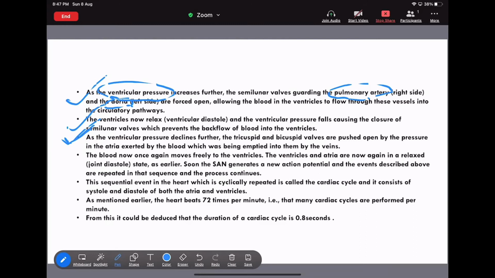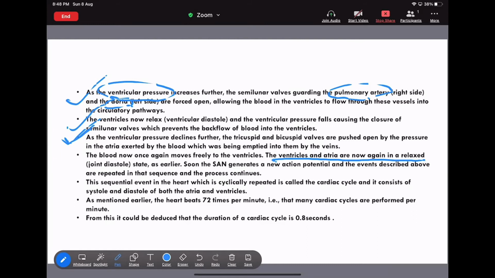And the last is, because of the opening of the tricuspid valve and the bicuspid valve, the ventricle and the atria are now again in a relaxed state. That is nothing but the joint diastole. And I think you all know that joint diastole is the fast process. That means now there will be the beginning of the second heartbeat. So this is the complete cardiac cycle.